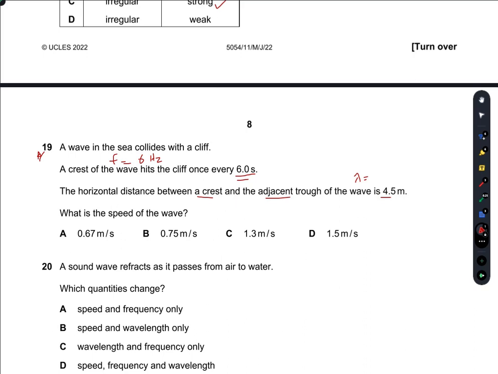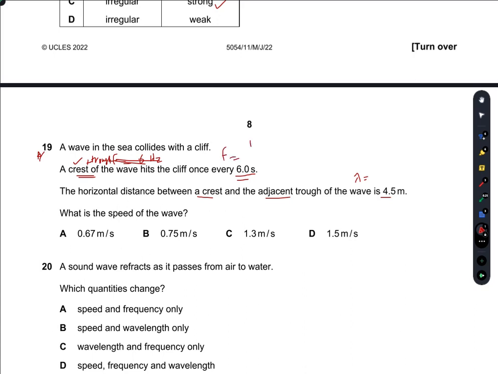So the frequency is not 6 hertz. Sorry, once again. A crest of the wave hits the cliff once every 6 seconds. So it is only one crest hitting. If the crest hits in 6 seconds, then the crest and trough together will take 3 seconds to hit.